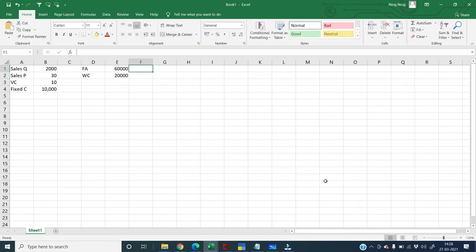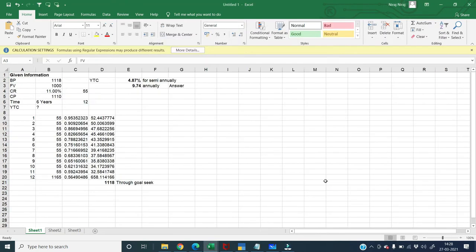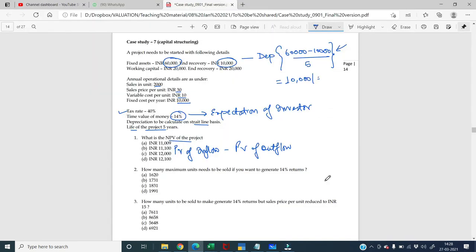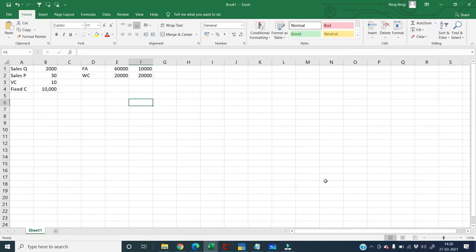At the end of 5 years, I will get 10,000 rupees from this particular project's fixed asset, and I will get 20,000 rupees back from my working capital. That has been given to me as recovery. So if you see here, working capital is 20,000, recovery amount is 20,000, fixed assets at 60,000, recovery amount is 10,000. Okay. So now let's tabulate everything and create the database.